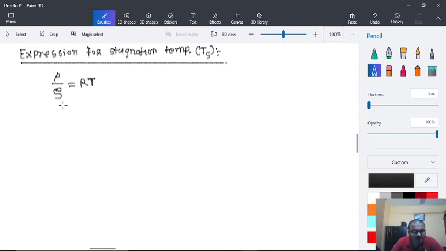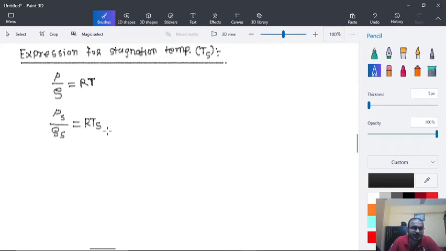So we can say in terms of stagnation values, we can write this as PS upon rho S is equal to R TS.